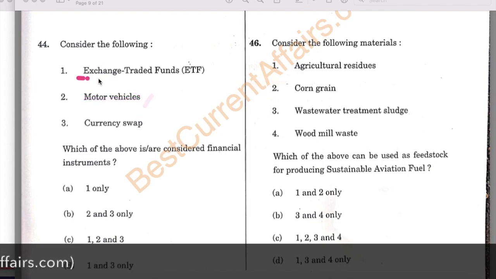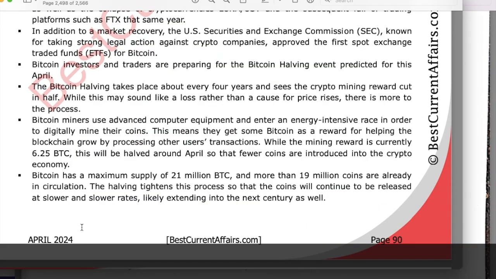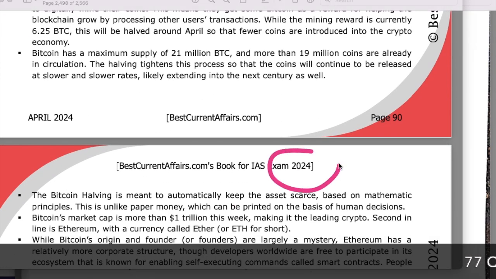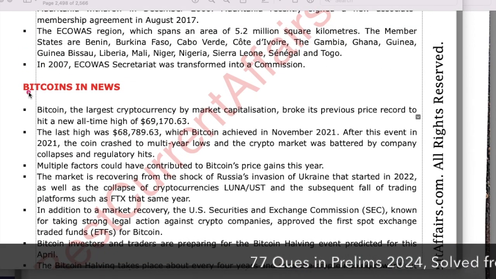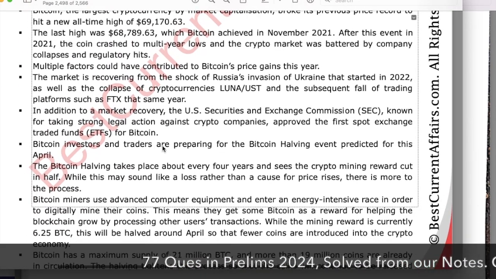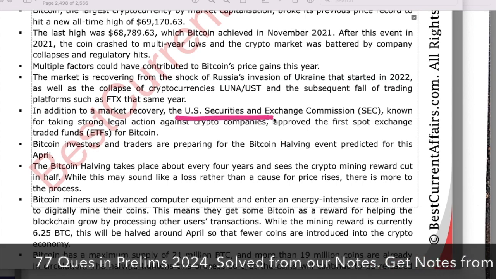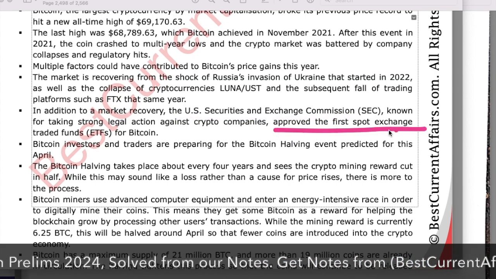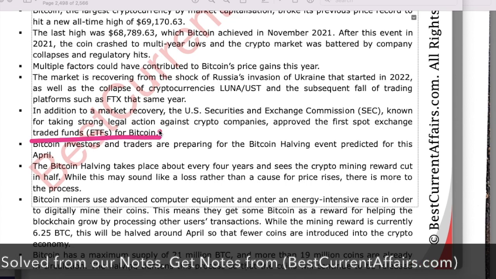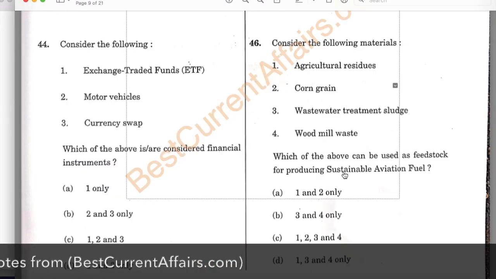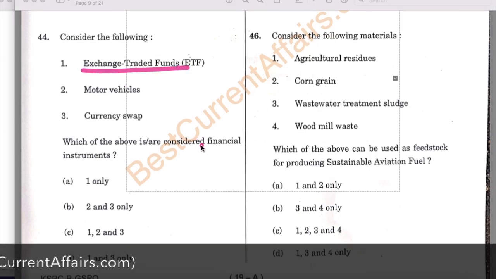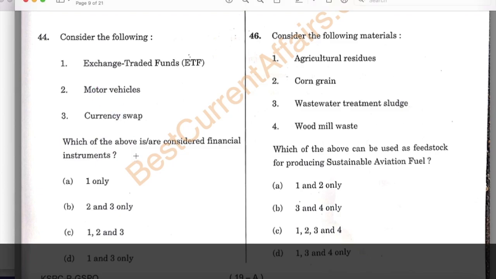Now check this first one, exchange traded fund. Now come to this April 2024 current affairs book for IAS Prelims 2024 on page number 90. In this book there was a news item on Bitcoins. Here it is mentioned that the US Securities and Exchange Commission has approved the first spot exchange traded fund for Bitcoin. So it is an exchange traded fund, a financial instrument. So 1 is correct. Now motor vehicles are wrong, as you all know.